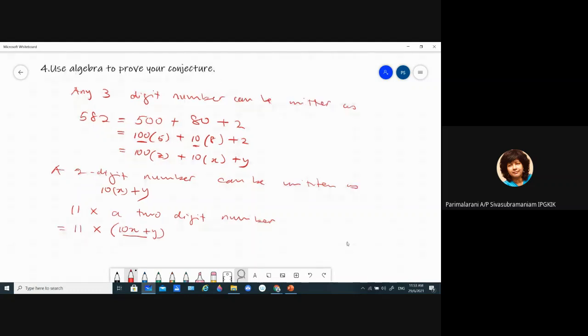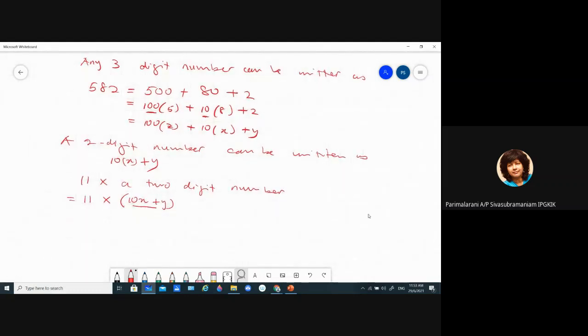So 11 times a two-digit number can be written as 11 times (10x plus y), because this is our two-digit number. We open the bracket. So 11 times 10x will be 110x plus 11y, correct? Yes. So this also equals 100x plus 10x plus 10y plus y.